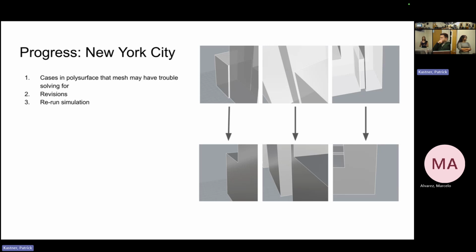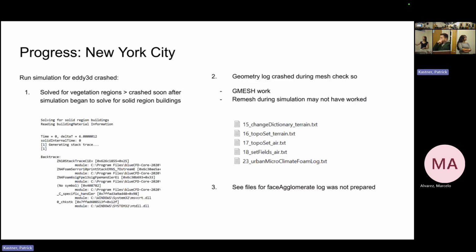I also ran it last night, but can you swipe to the last slide? There's a file that's supposed to be generated, the face Aguilar merit log, and again, it didn't show up. So I'm predicting that the simulation will crash again, but I'll see that.